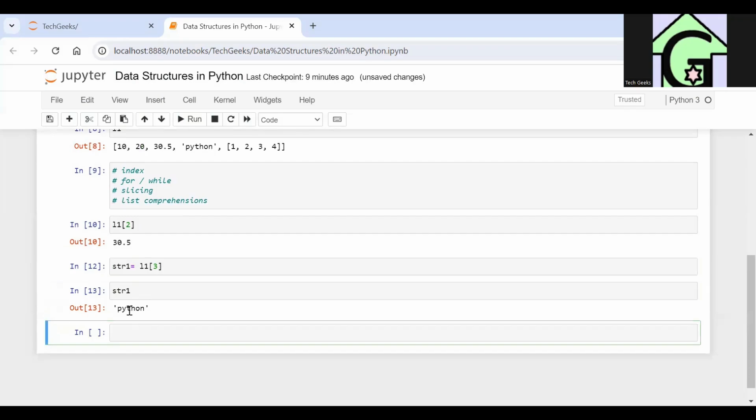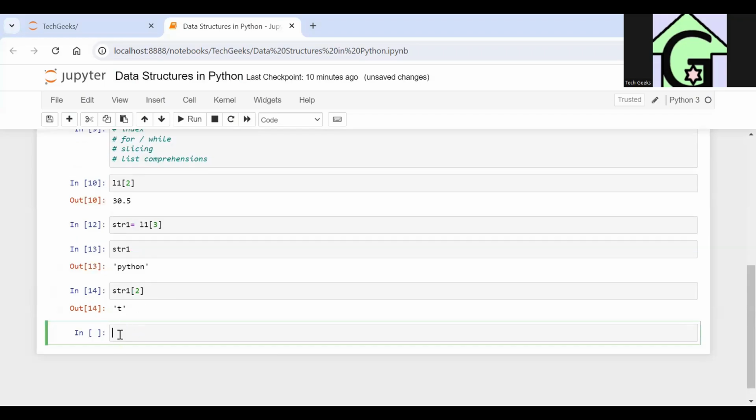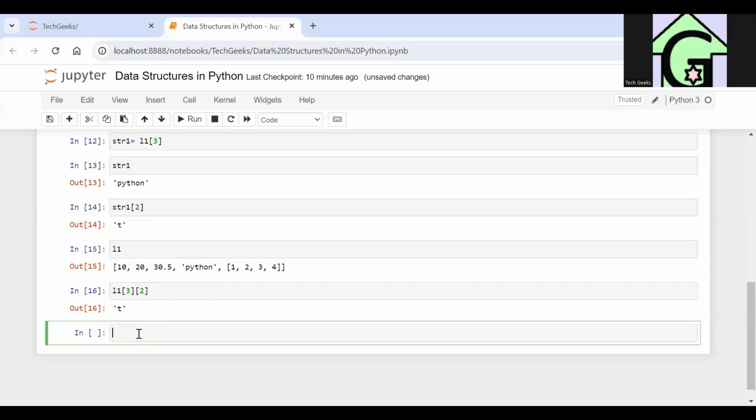If I want to access T inside Python, from our string classes, predefined functions in the strings, we have seen that we can access an element by its index. Again, this is index 0, this is index 1, this is index 2, this is index 3, and so on. So if I want to access T, I'll be writing str1[2]. So this is t. And in short notation, if I want to access this t, I will be writing L1[3], that means Python, followed by again square braces, and inside Python again 0 1 2. So I'll be writing here 2. So L1[3][2] gives me the t.